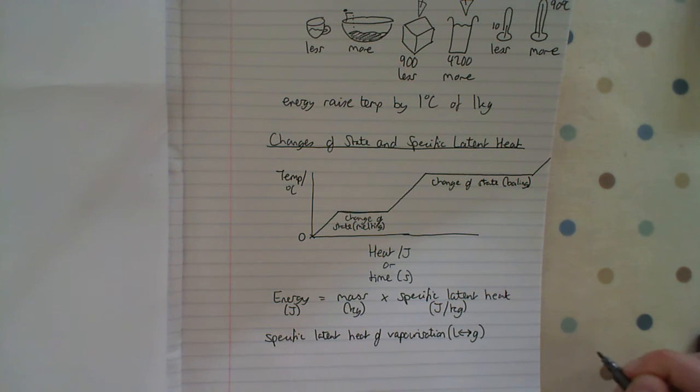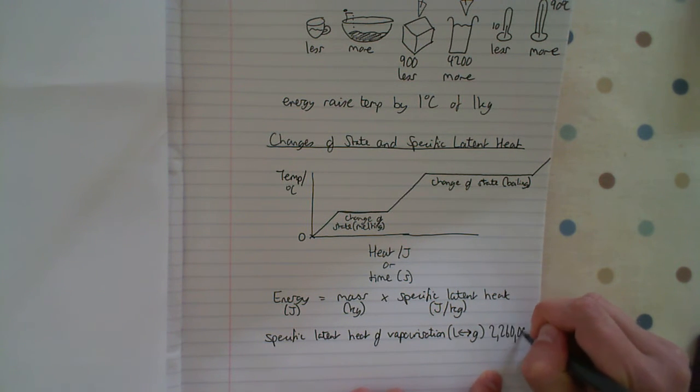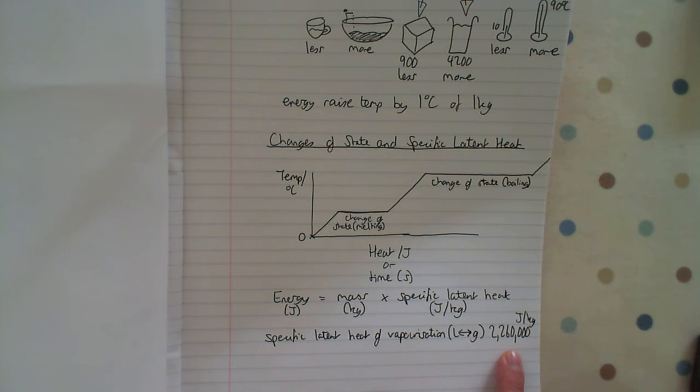We use this number, 2,260,000 joules per kilogram. Really big number, don't need to remember it. That's specific latent heat of vaporization for water, for a liquid to a gas, or a gas condensing to a liquid.